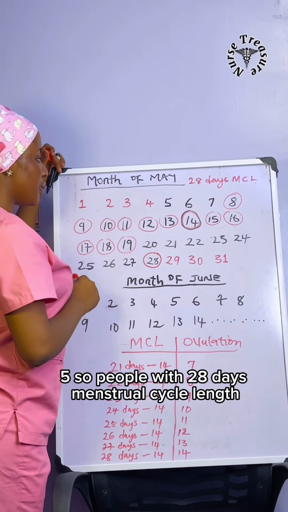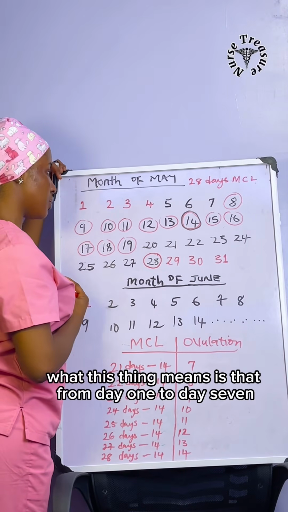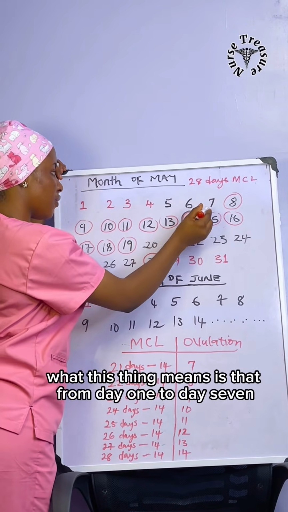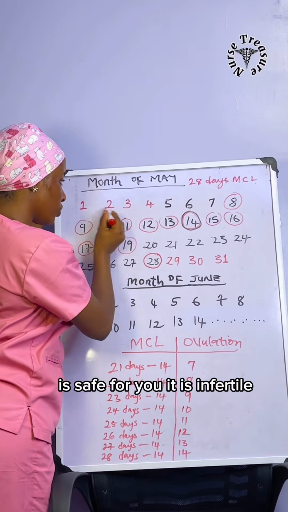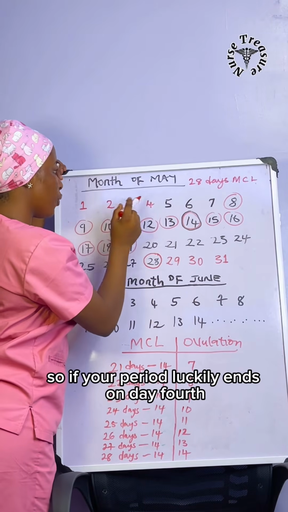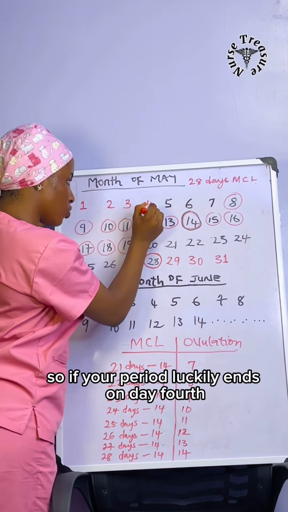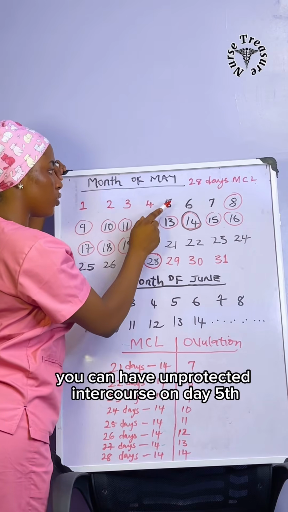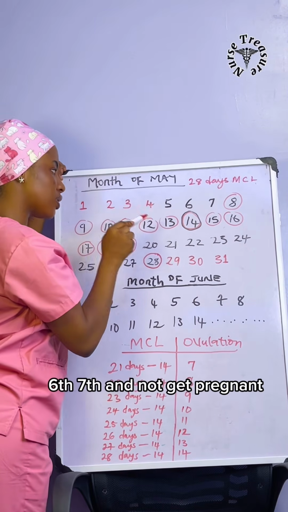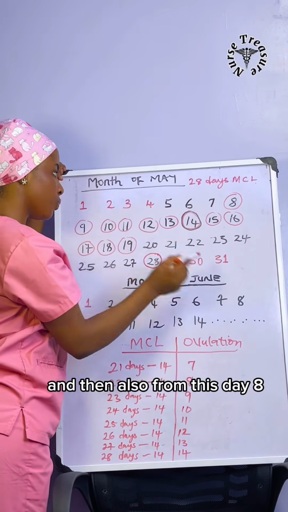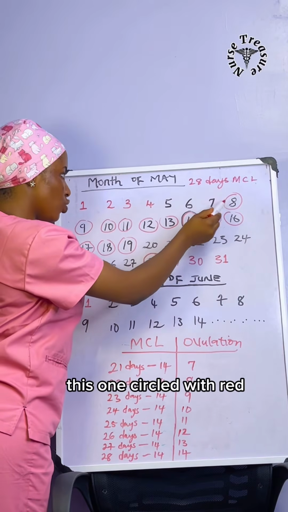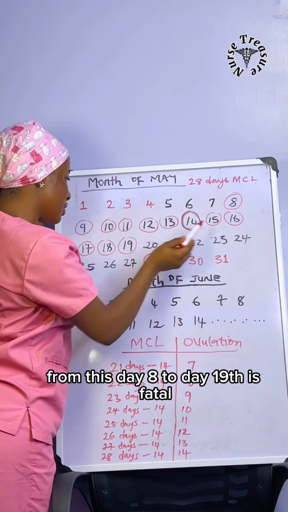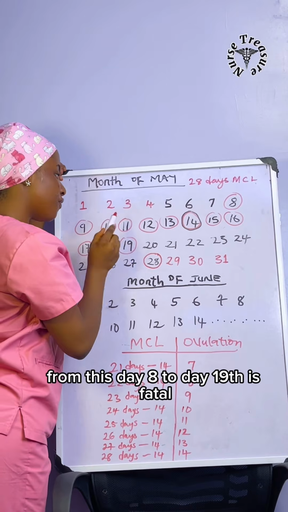So for people with a 28 days menstrual cycle length, what this means is that from day 1 to day 7 is safe for you. It is infertile. So if your period luckily ends on day 4th, you can have unprotected intercourse on day 5th, 6th, 7th and not get pregnant. And then from this day 8th, this one circled with red, to day 19th is fertile.